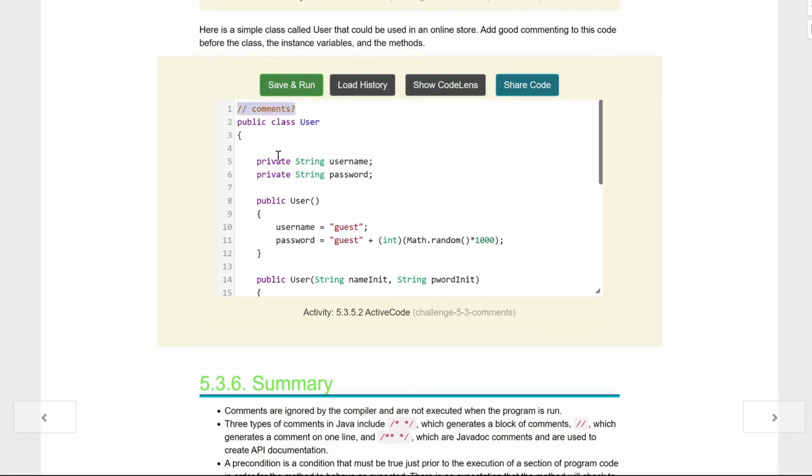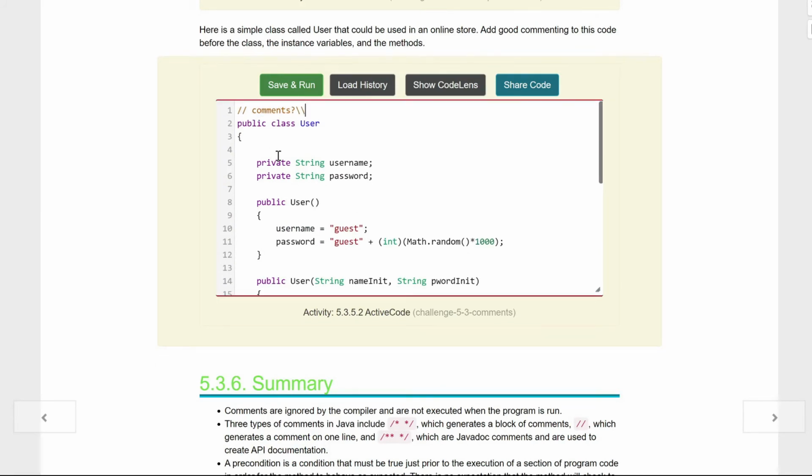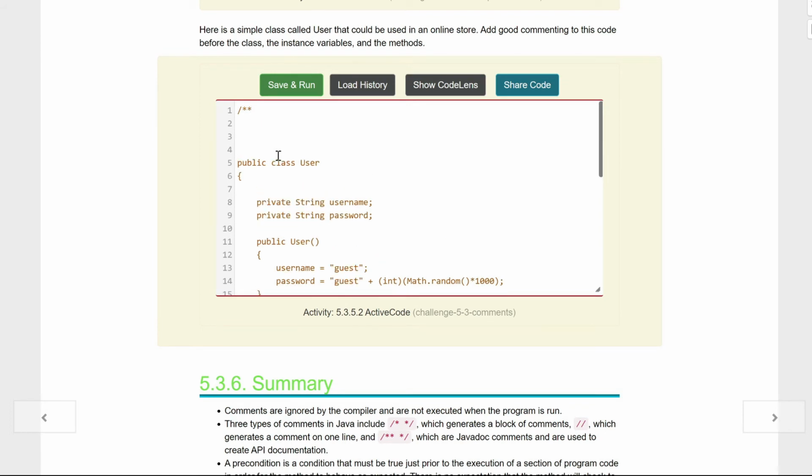So under my comments here, well, first off, I'm going to do some multi-line one, right, kids? So on this one, I'm going to do a slash and then 2 little ones there. And then to end it, remember, it just goes the other way there, kids. And what am I going to put in here? Well, this is going to be about the user. So I'm going to just do the name of my class and the language it's in, Java.